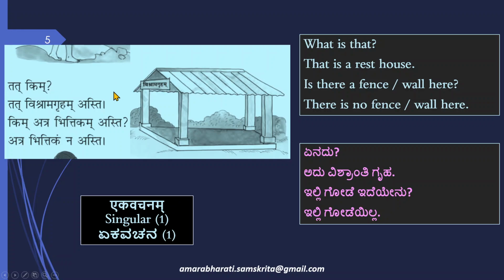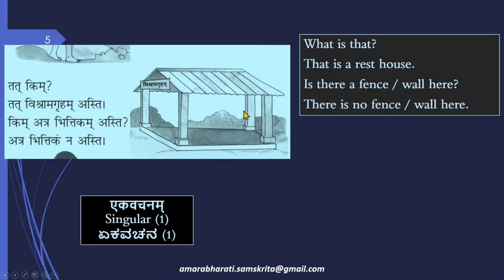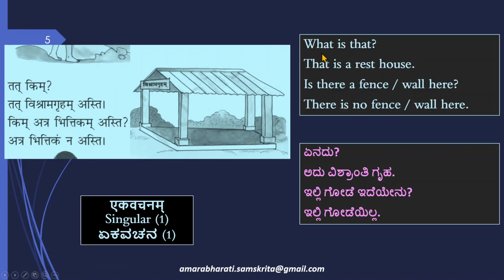Tat kim, in the last slide it was etat, that is this. In this slide it is tat, which is that. So the question is, tat kim means what is that? Tat vishramagraham asti, that is a rest house. Kim atra bhittikam asti, is there a fence or a wall here? Atra is here. Atra bhittikam na asti, there is no fence or wall here. Atra bhittikam na asti.